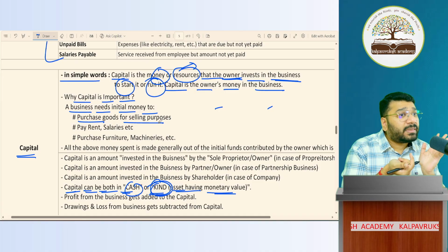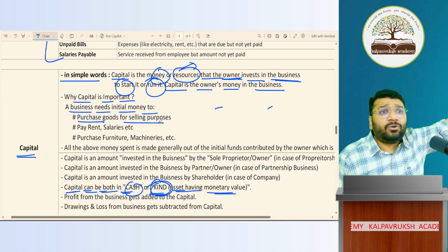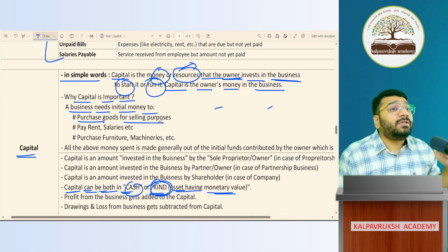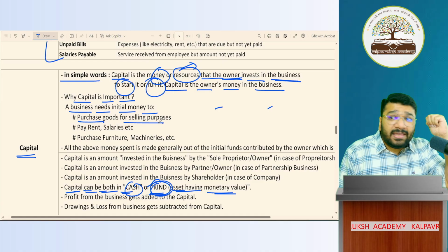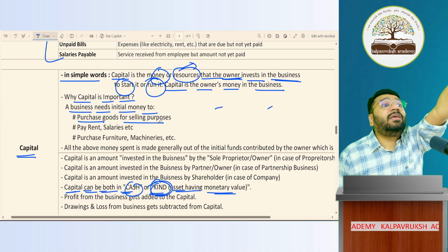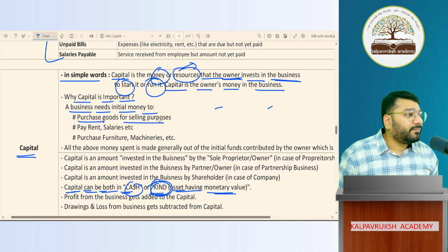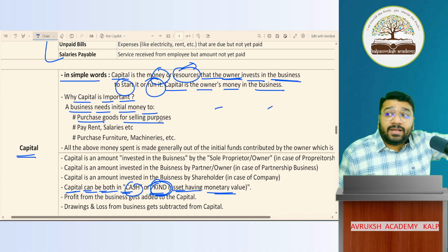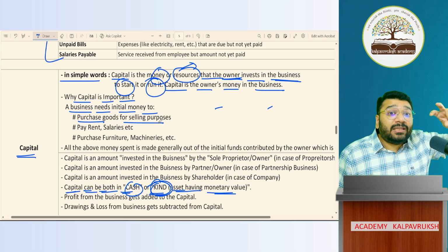Can you get the laptop on credit on day one of your business? Go and ask anybody. No, I want to buy 50 laptops, give me on credit. Go and ask any shopkeeper. Nobody will give you. Why will he give you? He doesn't know you, boss. Even if he knows you, nobody will give you 50 laptops on credit as a new businessman, because he does not know whether you have the experience to run the business or not, whether you will be able to run the business properly or not.